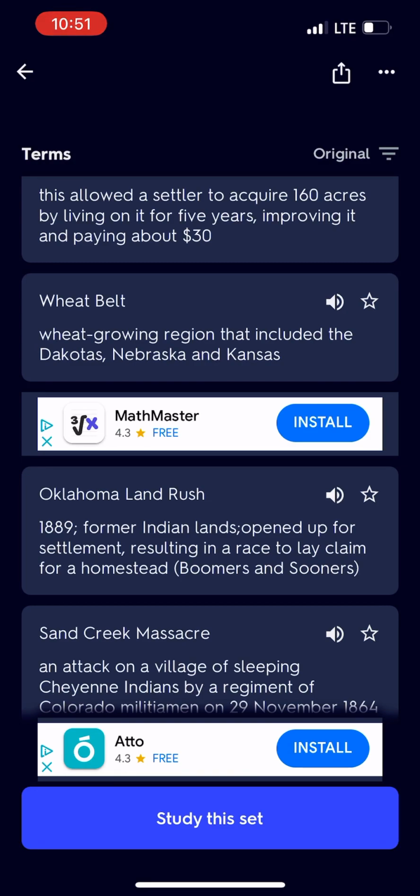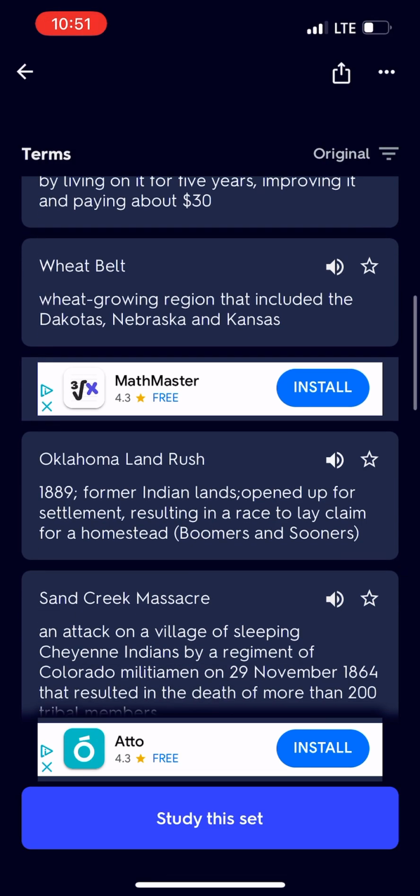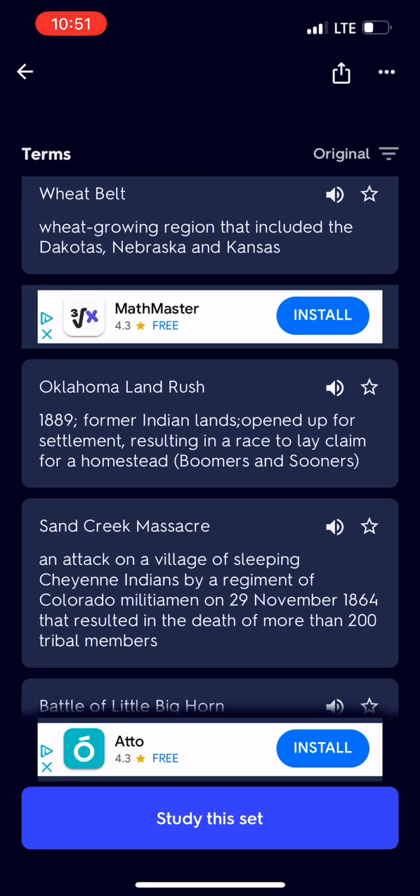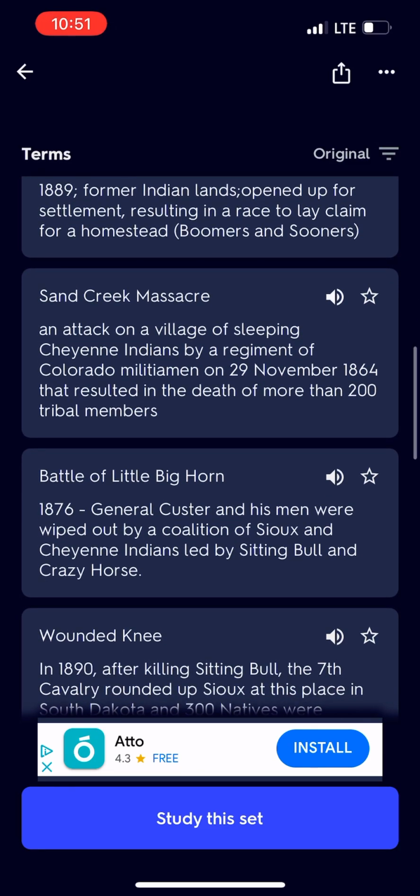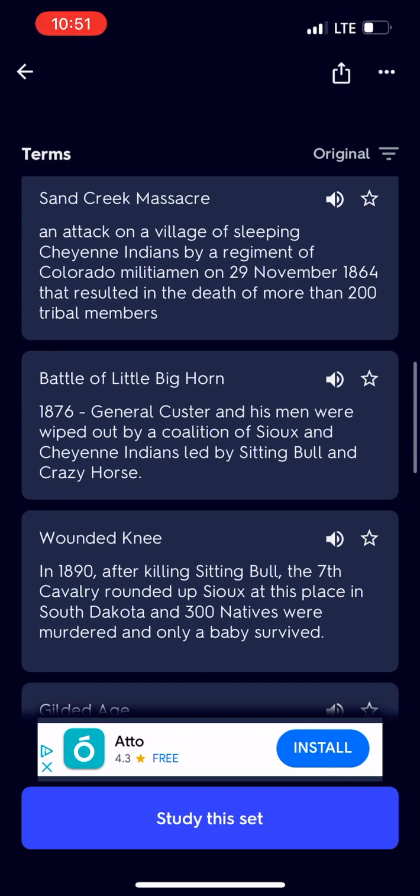Oklahoma Land Rush. 1889. Former Indian lands opened up for settlement, resulting in a race to lay claim for a homestead. Sand Creek Massacre. An attack on a village of sleeping Cheyenne Indians by a regiment of Colorado militiamen on November 29, 1864 that resulted in the death of more than 200 tribal members.